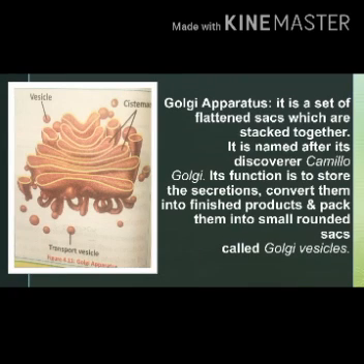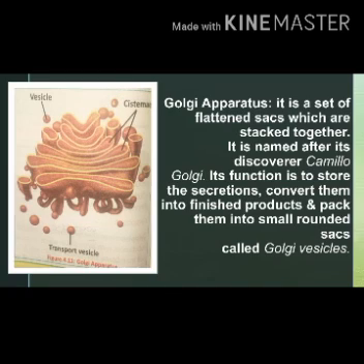Golgi apparatus. Golgi apparatus is a set of flattened sacs. That flattened sac-like structures are called cisternae, which are stacked together. Stacked means which are arranged in bundle-like structure. Golgi apparatus is named after its discoverer, Camillo Golgi.